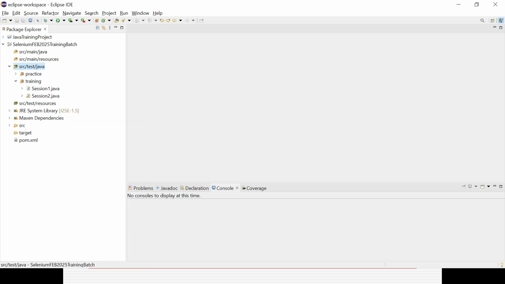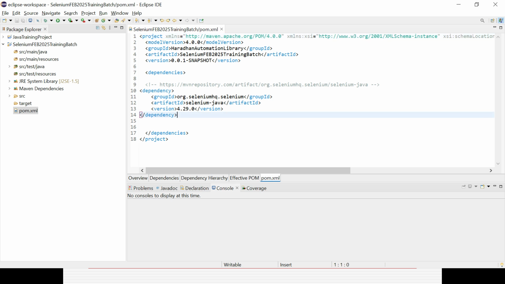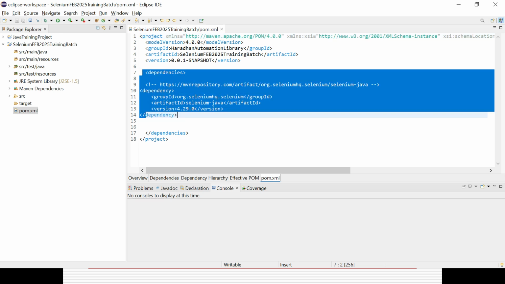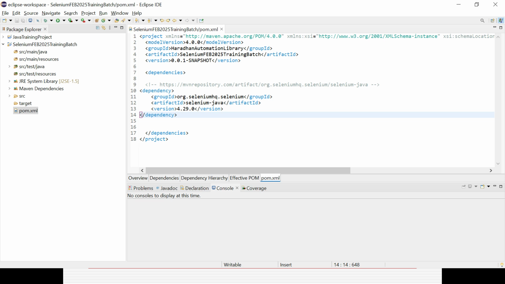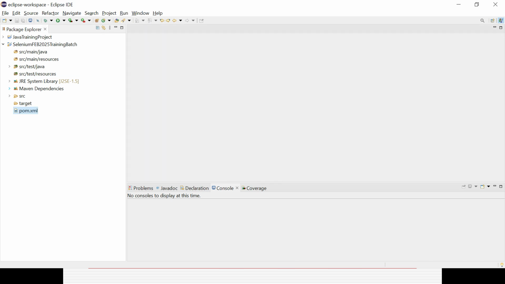In the first session, I already told you, right, in the maven project a couple of folders will be created: SRC main Java, SRC main resources, SRC test Java, test resources, and then you need to have the pom.xml file, which is nothing but the project object model, where you need to add all the dependencies. Only one dependency is required for Selenium with Java. Now we are using the latest Selenium version, which is 4.229, which came in February 2025. You simply add this dependency in the dependency section, and automatically all the jar files, the maven dependency for Selenium, get added.